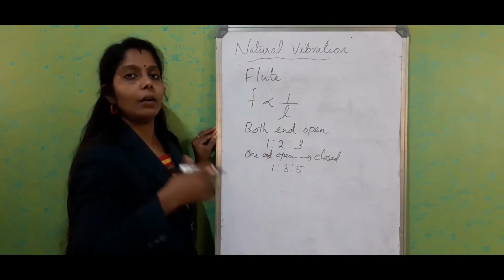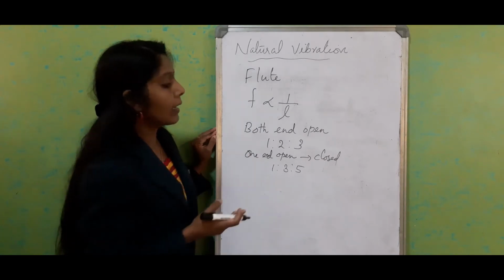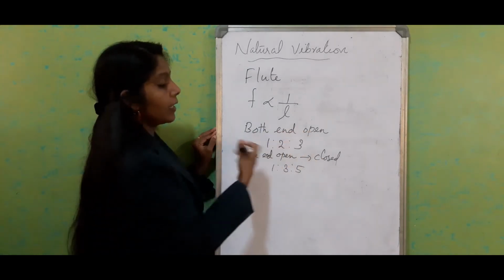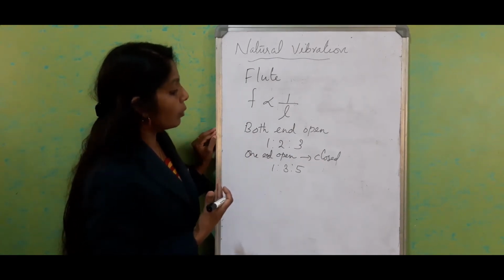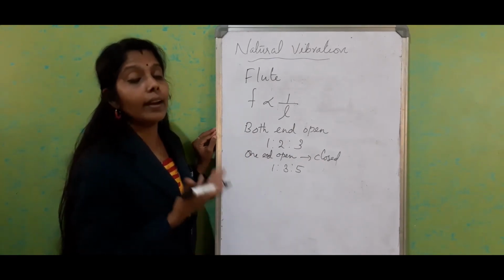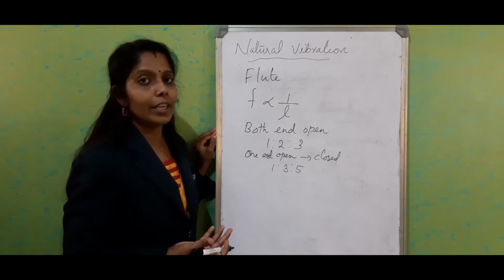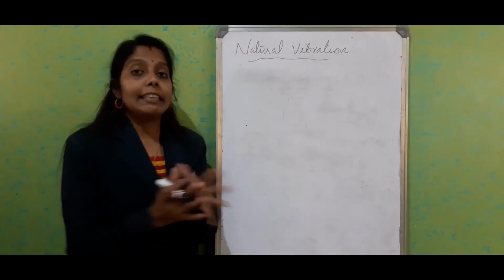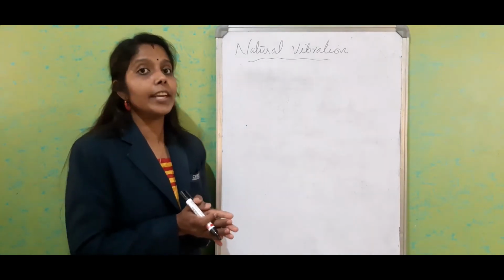So this is the way the mode of frequency variation will be seen in the case of an organ. If both ends are open, it is 1:2:3. If one end is open and another end is closed, we will get 1:3:5. Another main example for producing natural vibration is the stringed instruments.